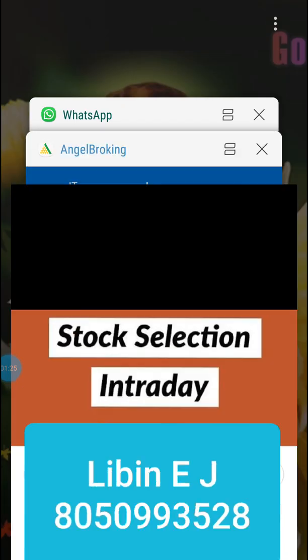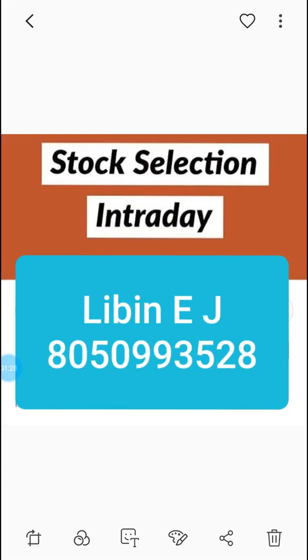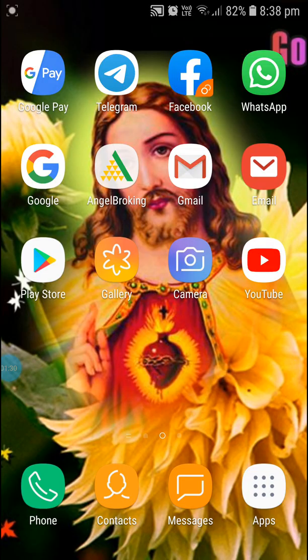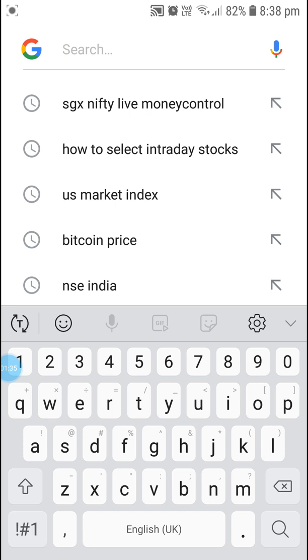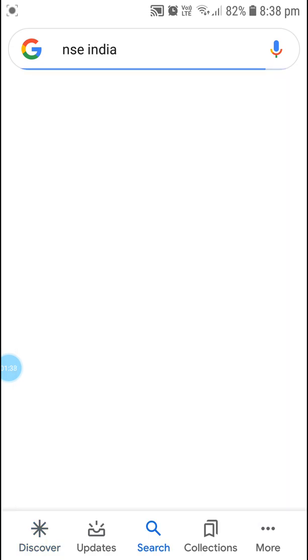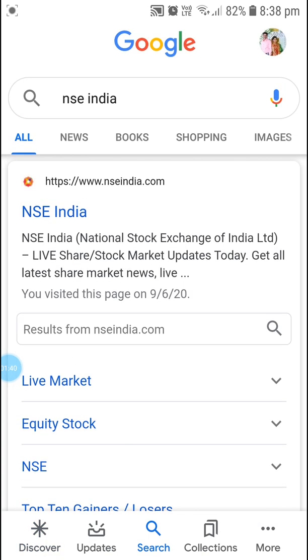The first thing is that whenever the market opens at 9 o'clock, the pre-opening will be closing around 9:08. So if you are a beginner, the first thing you have to do is understand how the market is going to perform today. First, open Google and type nseindia.com. Click on NSE India. This is the first site you have to see. If you are a beginner, the first thing you have to see is which sectors are going to perform for the particular day.